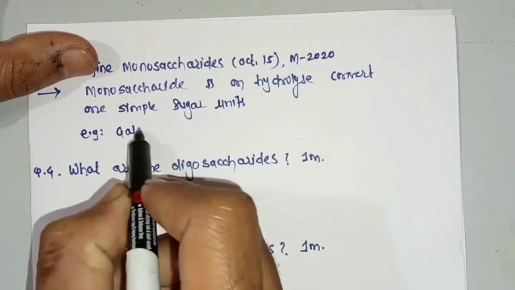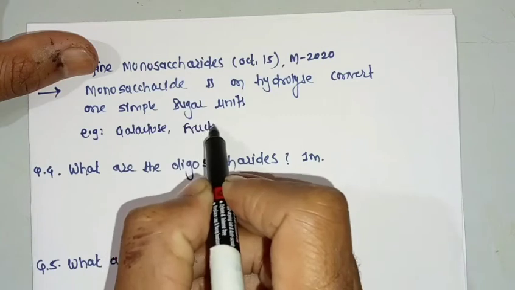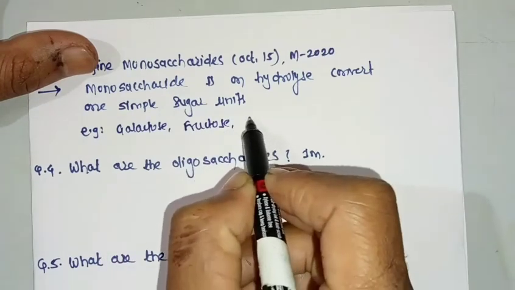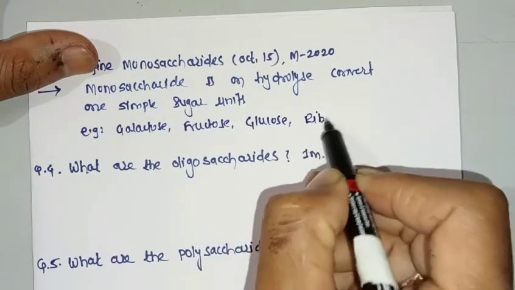Examples again: galactose, fructose, glucose, ribose.